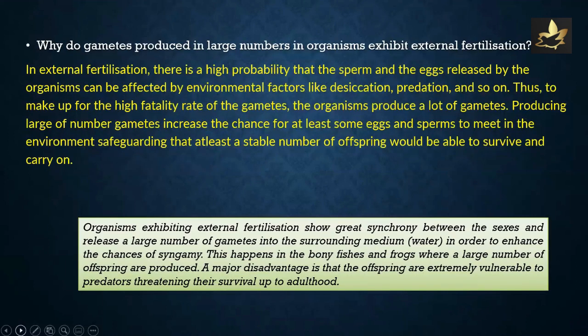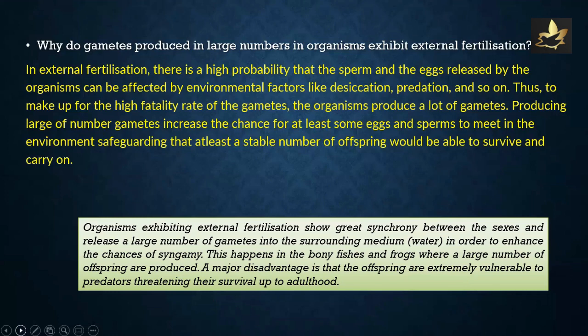Why do gametes produced in large numbers in organisms exhibit external fertilization? In external fertilization, there is a high probability that the sperm and the eggs released by the organisms can be affected by environmental factors like desiccation, predation, and so on. Thus, to make up for the high fertility loss of the gametes, the organisms produce a lot of gametes. Producing large number of gametes increases the chance for at least some gametes, that is the eggs and the sperms, to meet in the environment, safeguarding that at least a stable number of offspring would be able to survive and carry on.